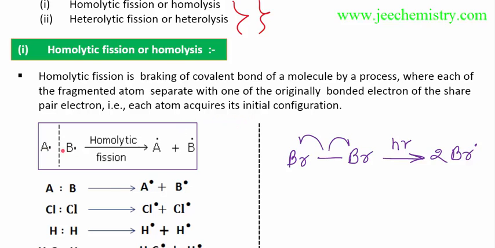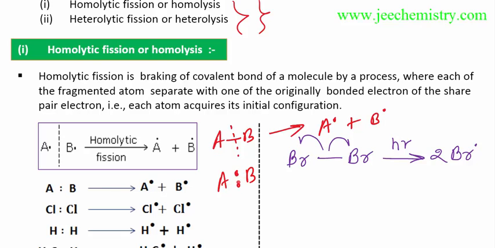Suppose A-B is a covalent bond and it breaks homolytically; then A and B are formed, each with one electron. This covalent bond consists of a pair of electrons shared by both atoms.